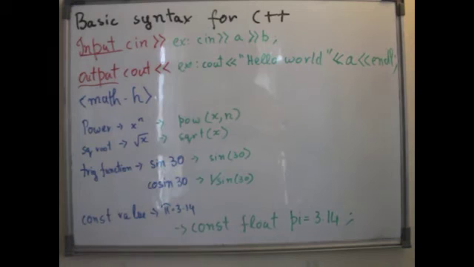For the next one, it will be square root. So say root of x. The basic syntax would be sqrt, open brackets, x, close brackets. Then another one is the trigonometric functions like sine, cos, tan, and then cosecant, secant, and cotangent.